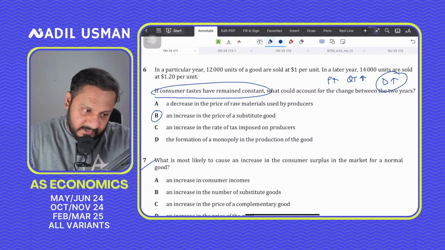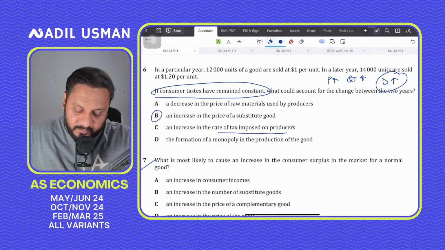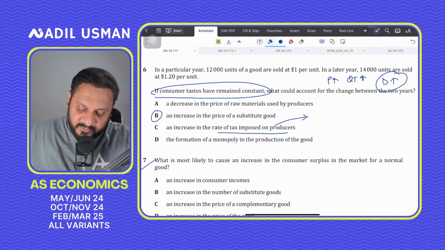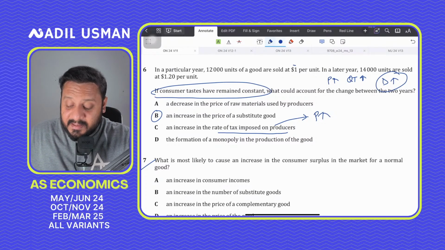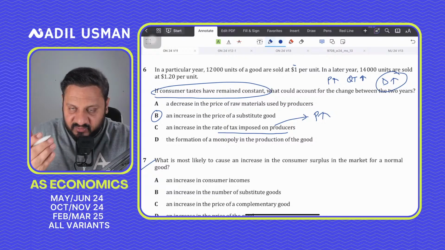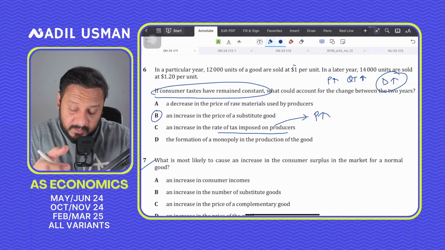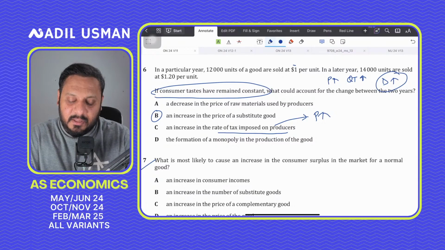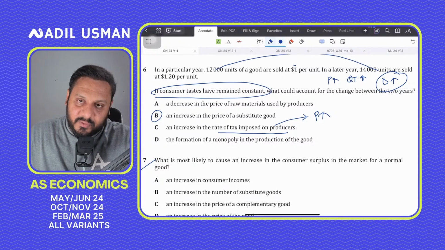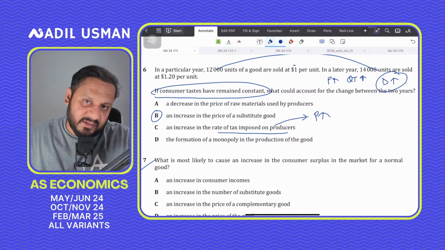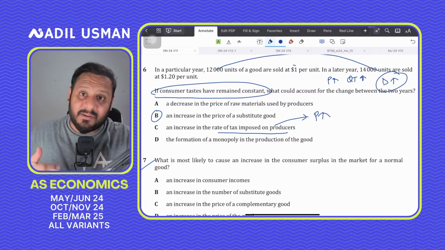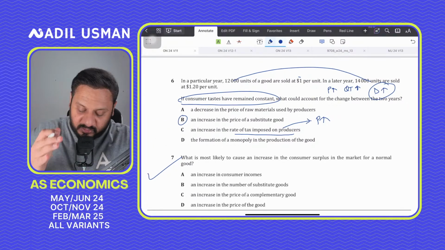Inaya says it won't be C, Inaya. The reason is that in C, it says an increase in the tax imposed on producers. Increasing tax imposed on producers would increase the price of the product from maybe 1 to 1.2 or maybe more or less, depending upon how much burden is transferred on the consumer, which depends on PED and PES, but that's irrelevant information right now. But then your quantity being traded is also going up. Now, supply falls to the left, and when supply falls to the left, your quantity being traded goes down. So here the quantity is going up. So demand is increasing. This is what you need to think here.